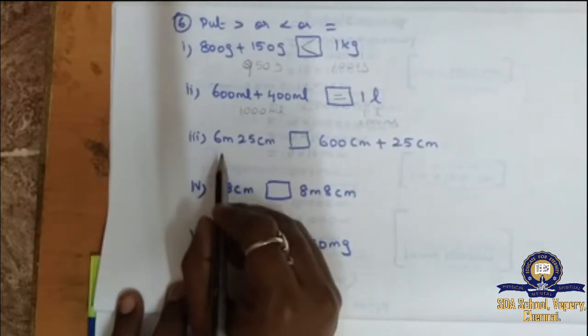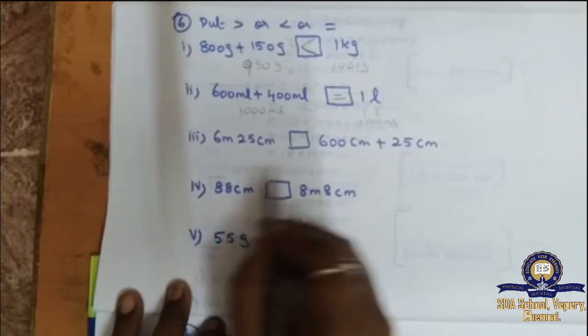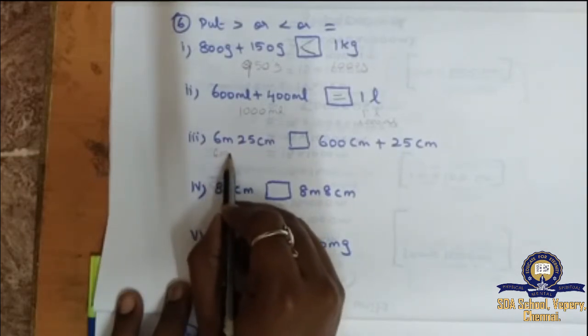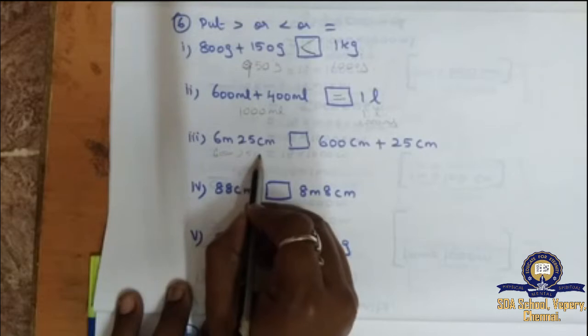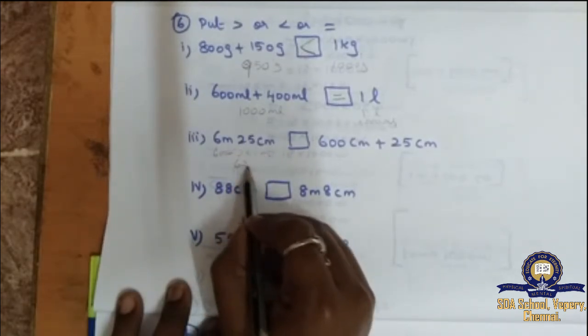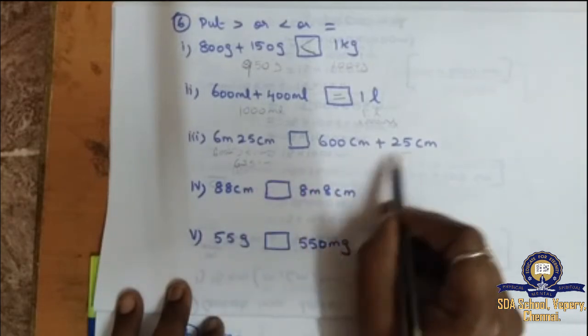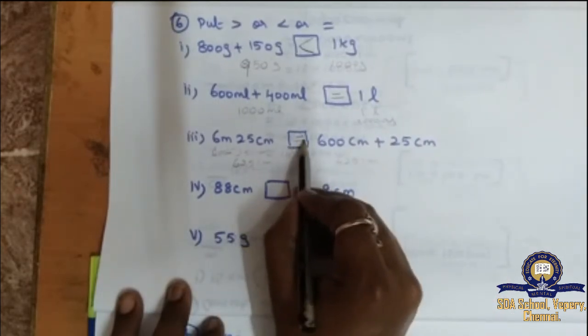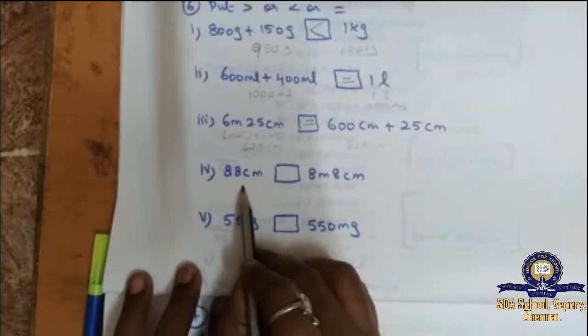6 meter means here centimeter. So we can convert 1 meter equal to 100 centimeter. So 600 centimeter plus 25 centimeter, 625 centimeter. Here also if you add, you will get 625 centimeter. So answer is equal.